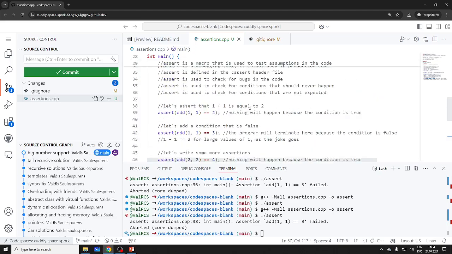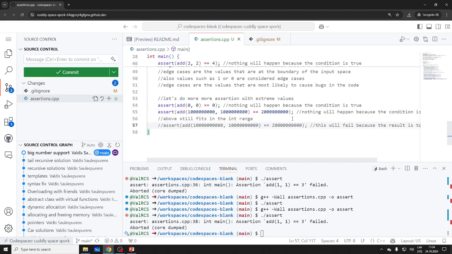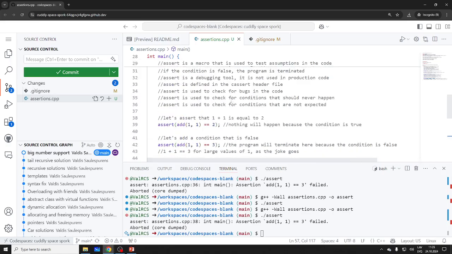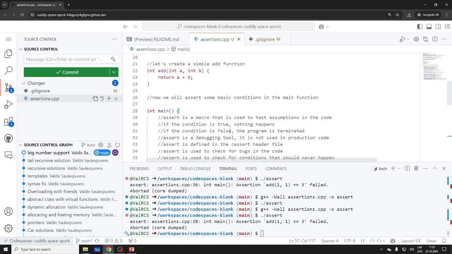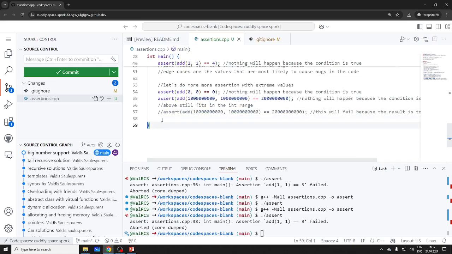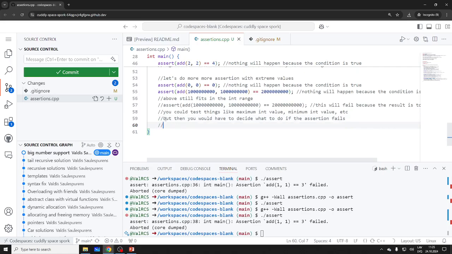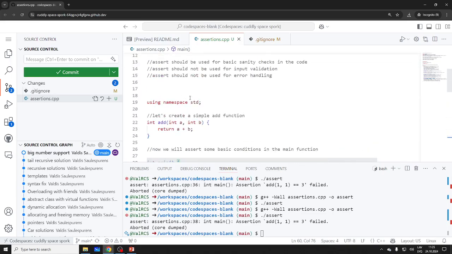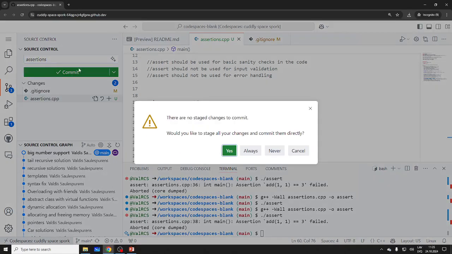Okay. You could use max, right? I don't know what you want. Do you want to actually, again, it doesn't make sense. What does this function do with extremes, right? Of course, you could test things like int max, the maximum integer, etc. But then you would have to decide. All right, let's save this. Assertions. Always.